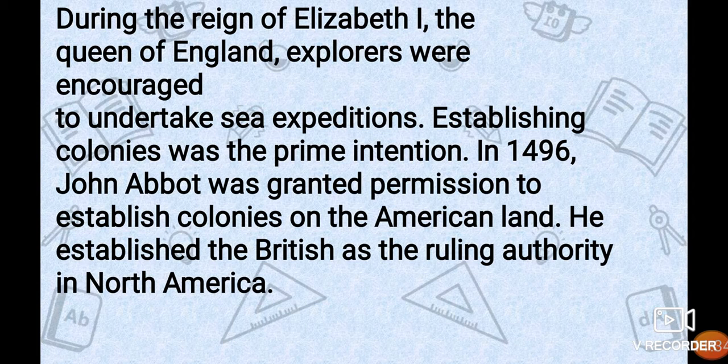Once the land was discovered, they collected the raw material, and then they were sending their products. They were also taking the original inhabitants to their land and selling them. Now they had permission to establish their colonies on American land, and the ruling authority was also established by the British in North America.